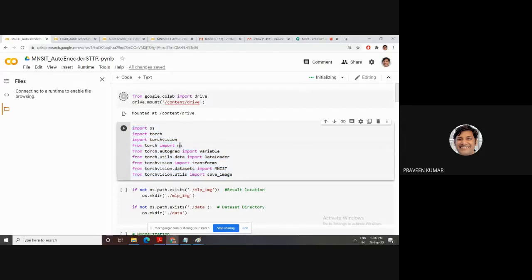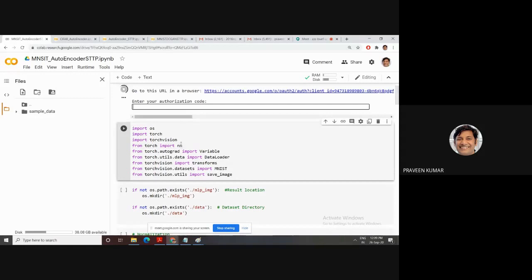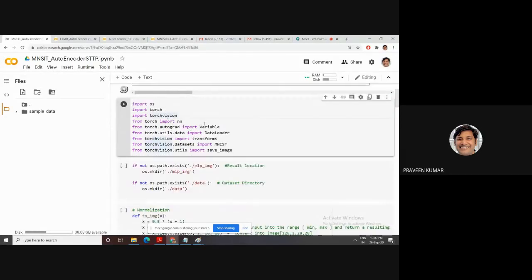I am using Torch, which is very popular. If you want to use a framework, go for TensorFlow, then PyTorch, then Keras. This time I am using PyTorch. Then Torch, and Torch Vision. These are the basic primary libraries to import. Then MNIST, because our model is developed on the MNIST dataset. This dataset is already available in Torch, so we use this.